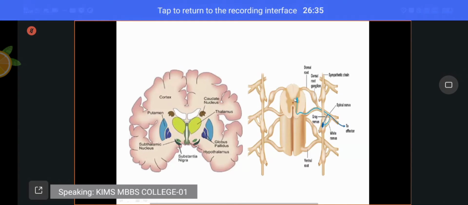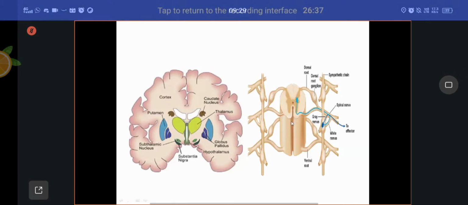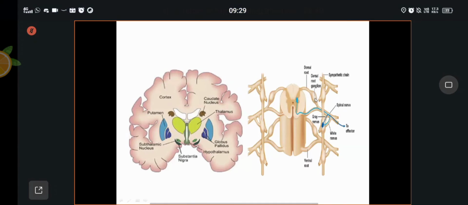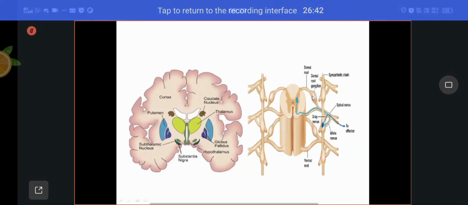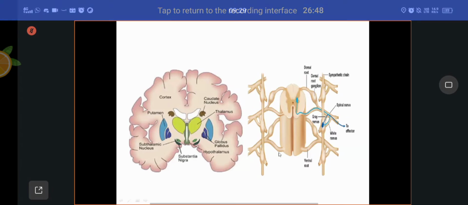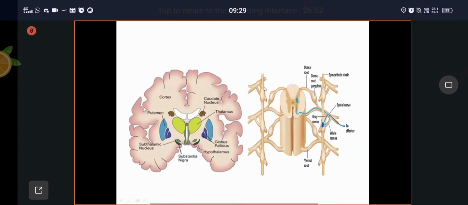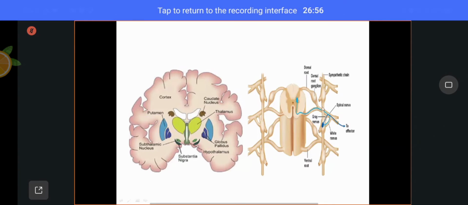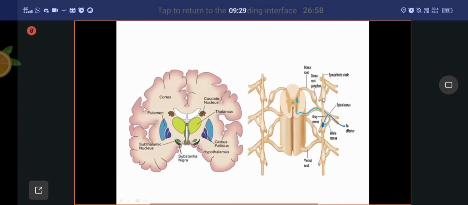In this picture, this is the cut section of the spinal cord. These are the ganglia associated with the dorsal root of the spinal nerve, the dorsal root ganglia. These are the sympathetic trunks. These longitudinal ones are sympathetic trunks associated with ganglia. These are called sympathetic ganglia.